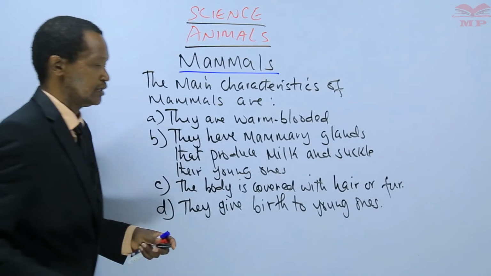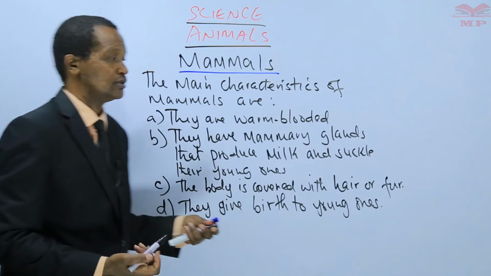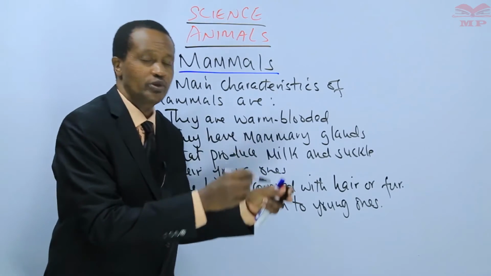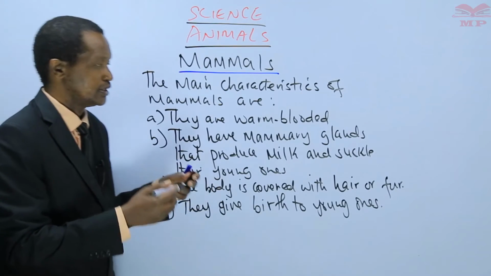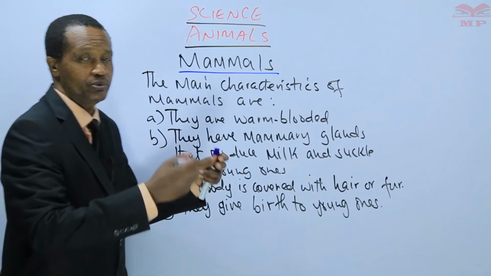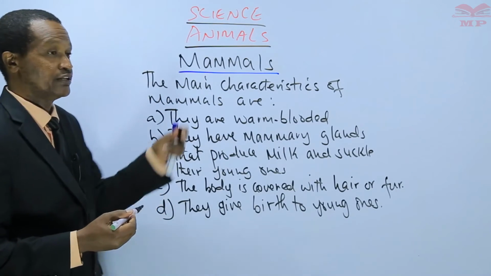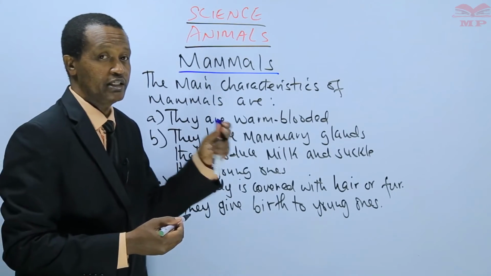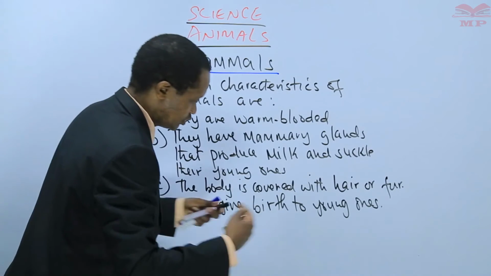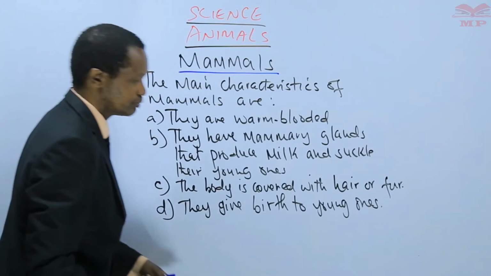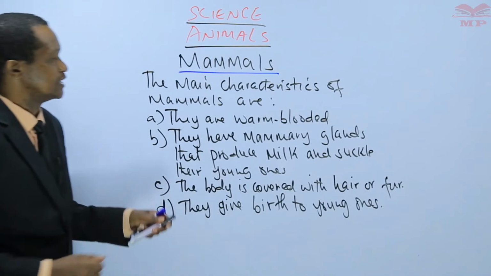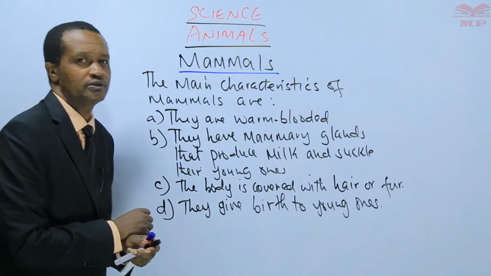You've seen human beings, mothers carrying young ones. I know you've also seen cows with young ones. Goats have young ones. They give birth. That is how they reproduce, by giving birth. There are other animals that don't give birth, but they lay eggs. We'll be looking at those that lay eggs. But mammals reproduce by giving birth. So these are the characteristics of mammals.